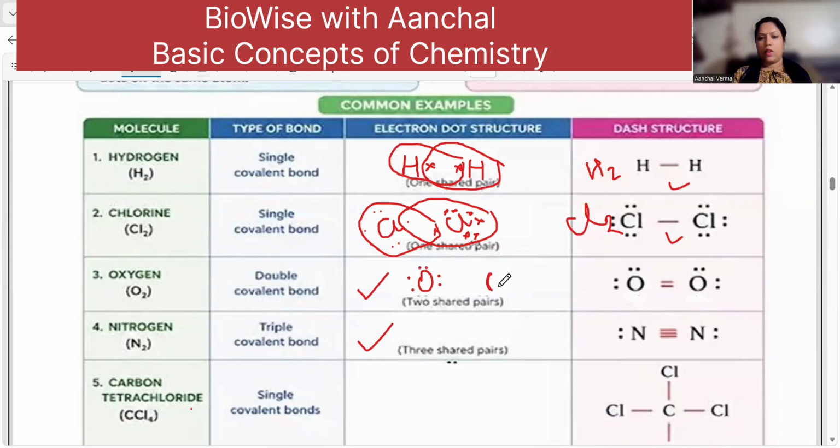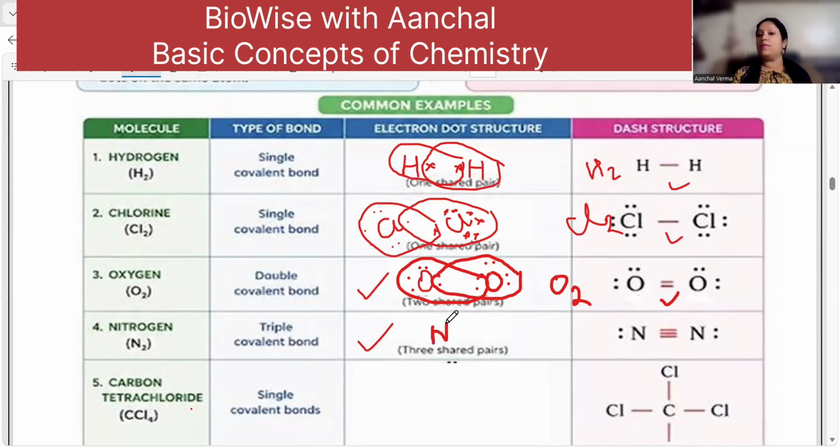And the other oxygen also has 6 electrons in the outermost orbit. 6 plus 2 becomes 8, and this 6 plus 2 is also 8. Now you can see there are two pairs of electrons shared, so there are two bonds present between the oxygen atoms. So oxygen forms O2. Understood?